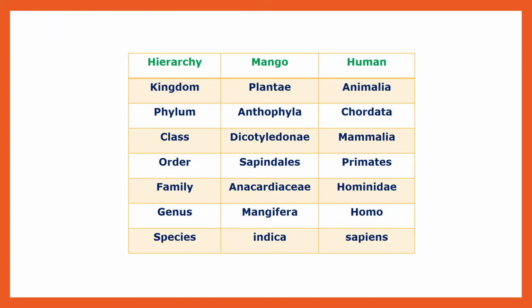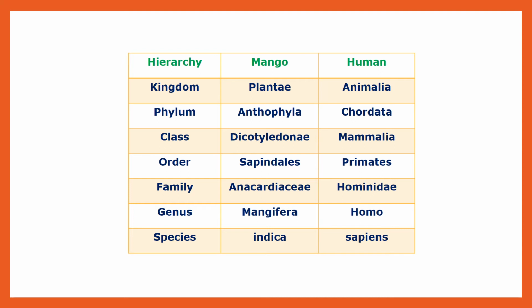Let us see with the help of examples how this hierarchy works for plants and animals. There are two examples, mango and human. Mango is a plant and humans come in the group of animals. Kingdom will be Plantae for mango and Animalia for human. Phylum is Anthophyta for mango and Chordata for human. Class is Dicotyledonae for mango and Mammalia for human. Order for mango is Sapindales and for human, Primates.